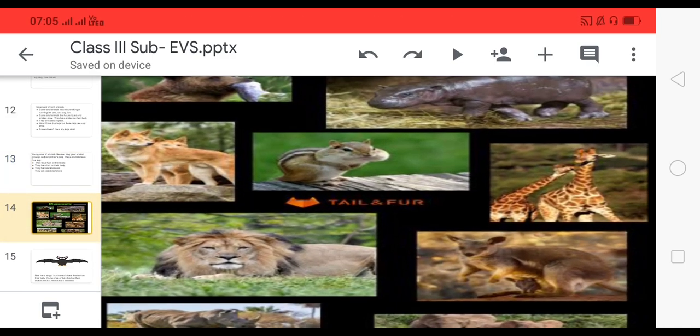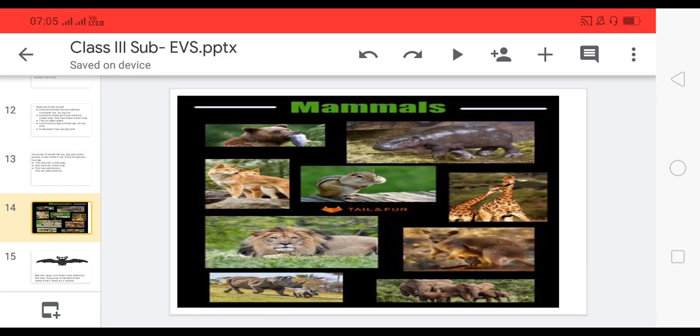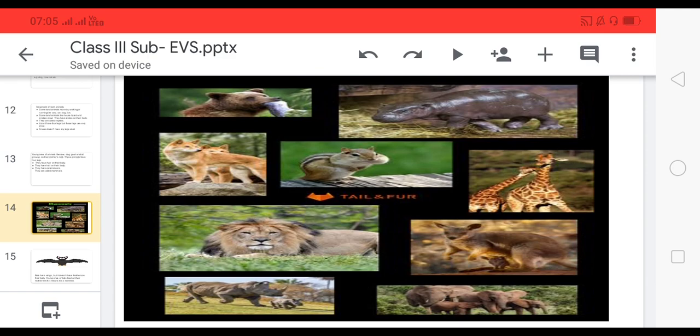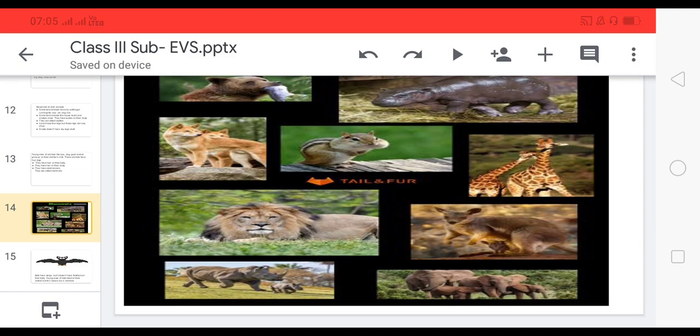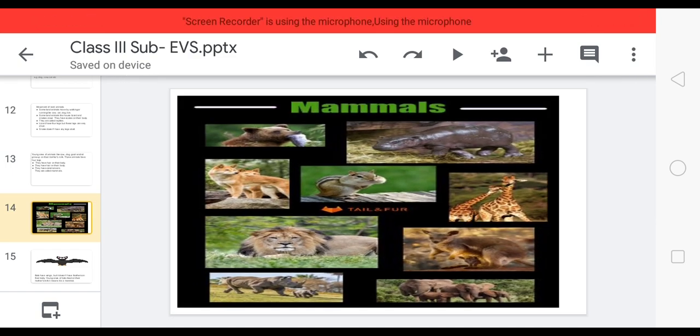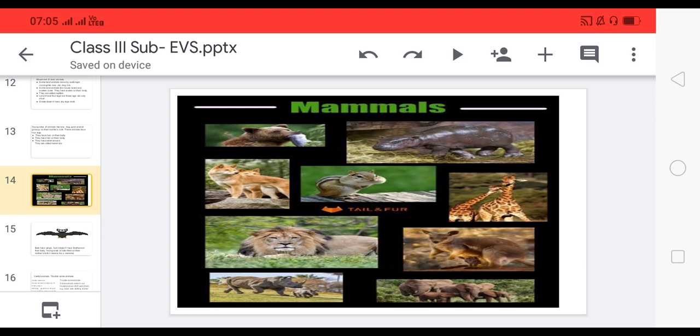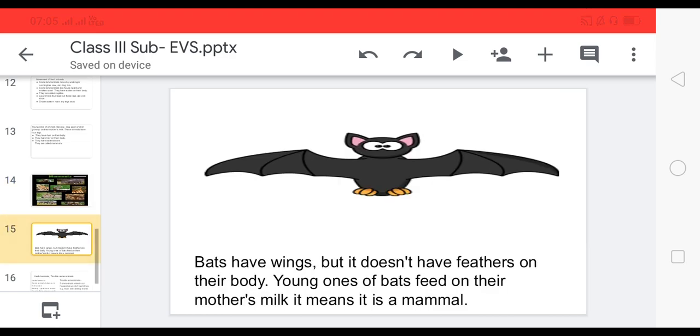Okay, these are some animals which are examples of mammals. You can see they have hair on their body, they have external ears, and their young ones depend on mother's milk. Okay, it means they are mammals.